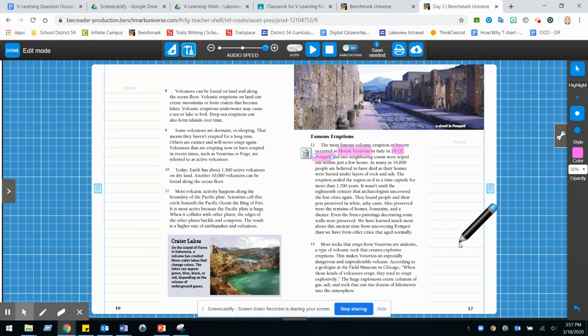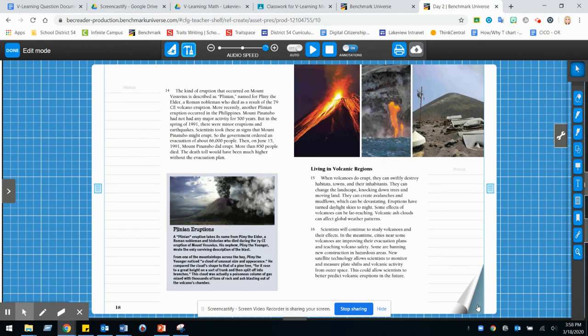The huge explosions create columns of gas, ash, and rock that can rise dozens of kilometers into the atmosphere. So in this paragraph here, they're really just telling us additional details about the famous eruption, about Pompeii. So I'm going to go ahead and turn the page to continue reading about this. Paragraph 14, our eyes are up here, following along with me as I read.